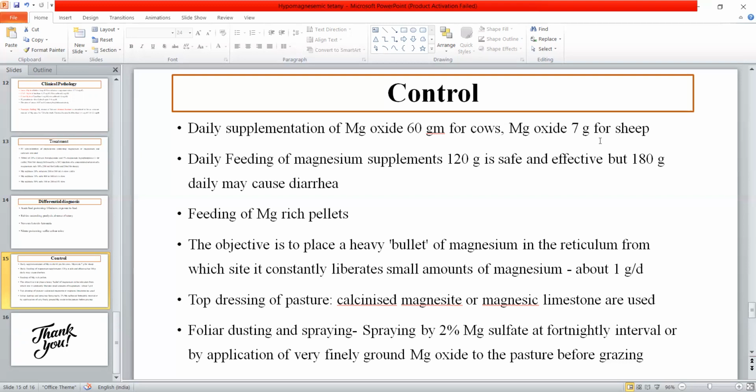So the factors are also important, then the clinical signs, and most importantly the normal level of magnesium in the body, the serum magnesium concentration, and also the magnesium content in the CSF. And then the most important thing is that for confirmation, if the animal died, at the post-mortem examination we have to check the magnesium content of the vitreous humor. So this is also very important, and the treatment of this disease.